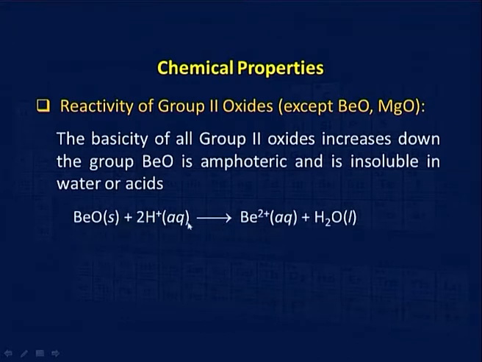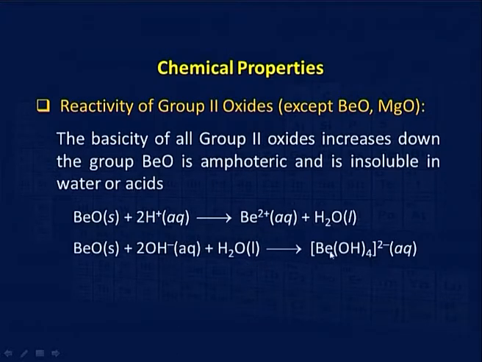You can see here this reacts with acid to give Be2+ plus salt, and with base it is giving sodium berylate. If we take sodium hydroxide, the compound we get is sodium berylate, and if we use HCl we get beryllium chloride BeCl2, but we have not shown the anion part of it, that is understood from the reactions.